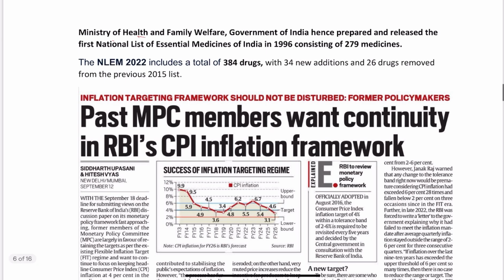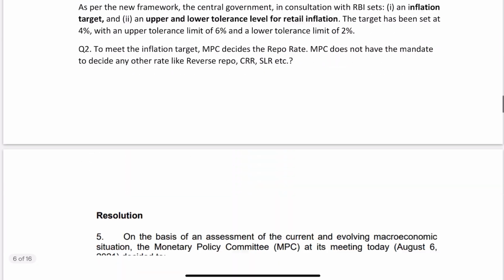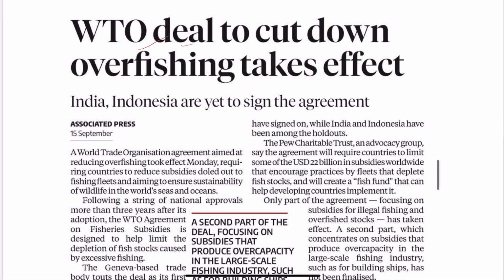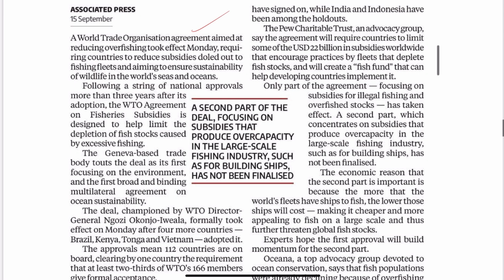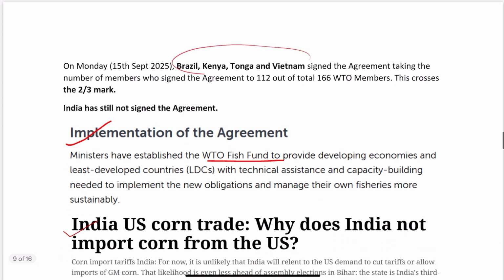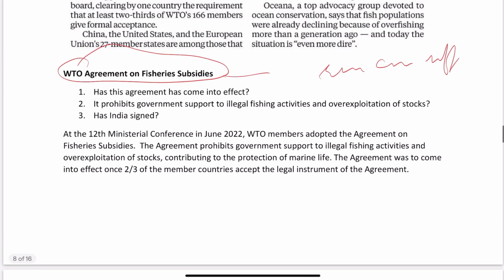Similarly, we have questions on inflation targeting. Then we have the question on the WTO deal on the fishery subsidies. Now, if you see this question, why is this important? Because the WTO agreement on fishery subsidies has recently come into effect, after 4 more countries signed. So the question here was that India has still not signed the agreement. Yeah, you see here, has India signed the agreement? No. Has the agreement come into effect? तो ये छोटे छोटे जो क्वेश्चंस है ना, ये आपको बहुत अच्छे से प्रिपेयर कराएंगे एग्जाम के लिए.